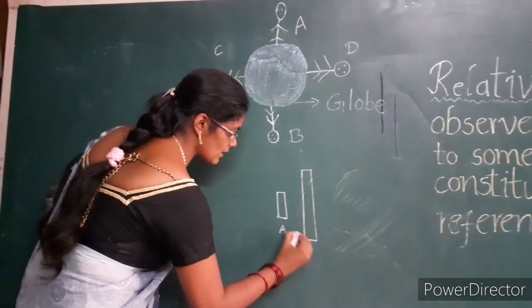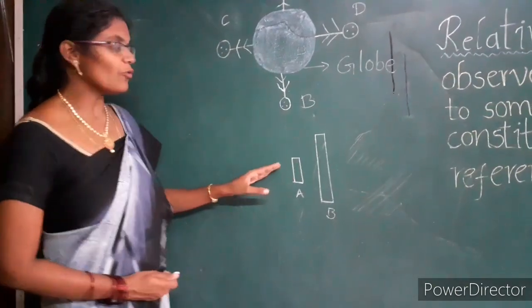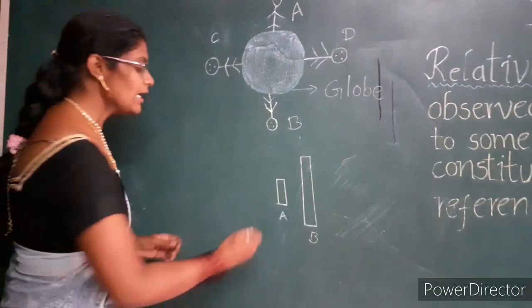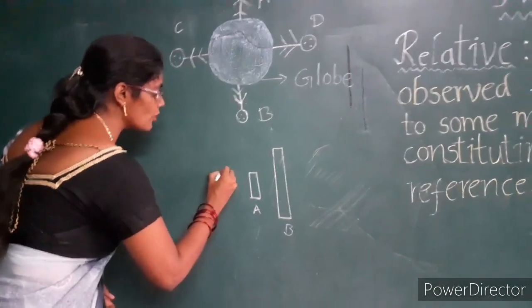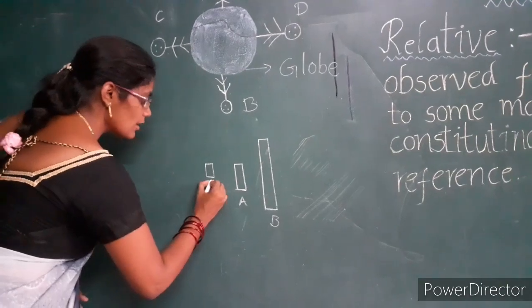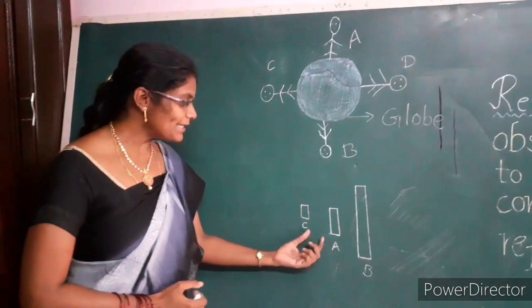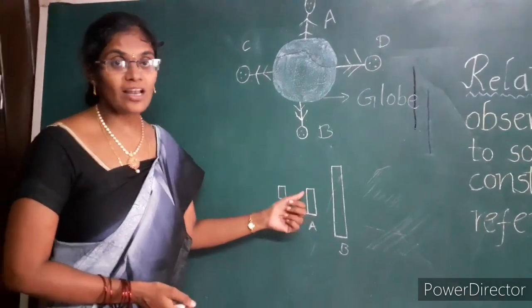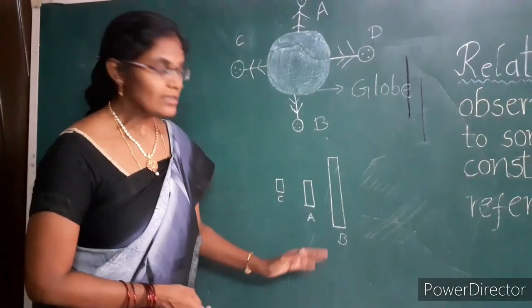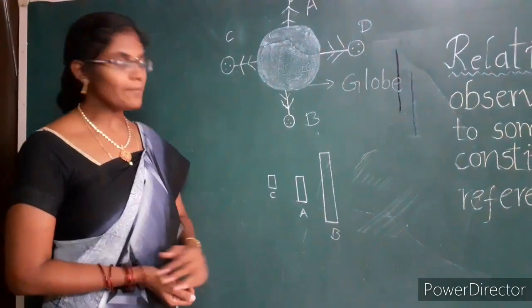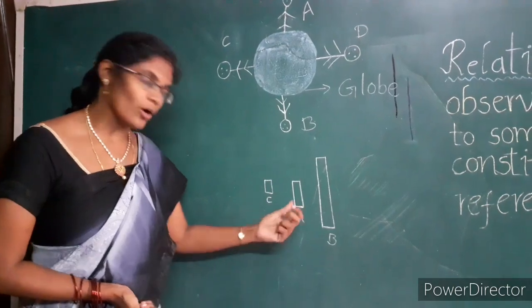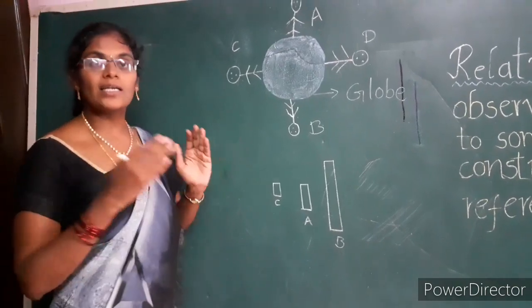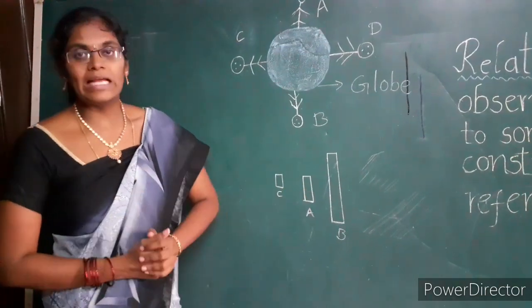Label these sticks as A and B. Here we observe that stick A is shorter than stick B. Now I am drawing one more stick shorter than A, and naming it C. In this case, stick A is longer than C, but before, stick A was shorter than B. So we understood that the term length is relative.